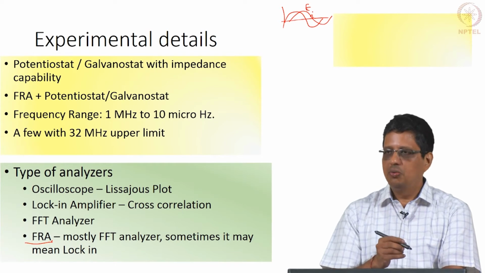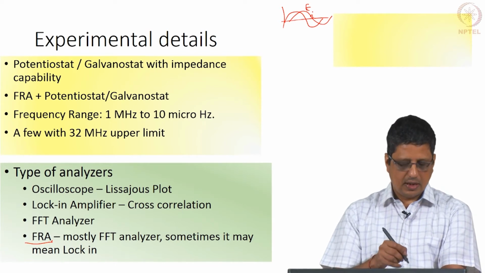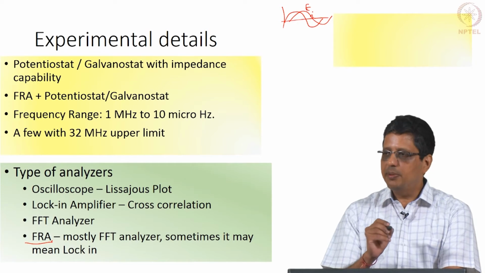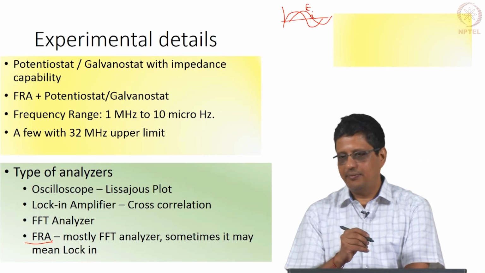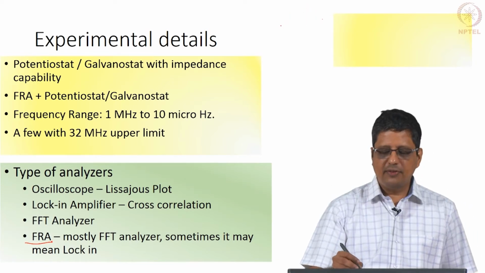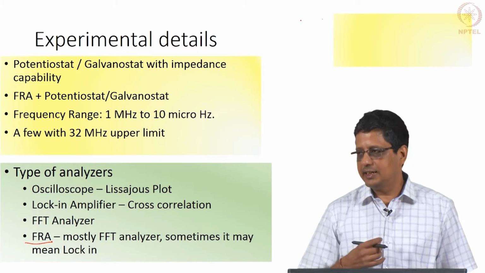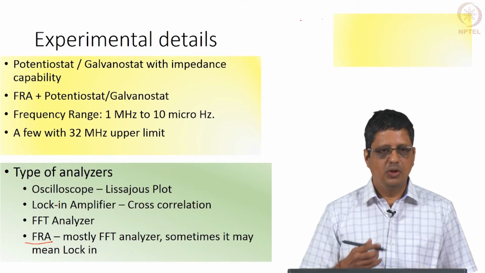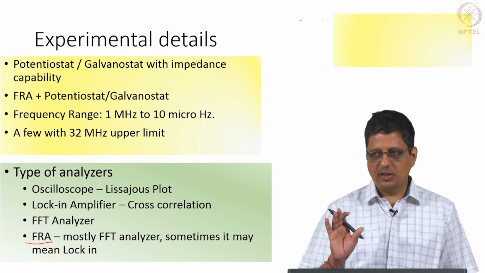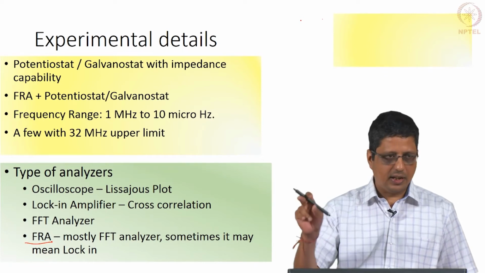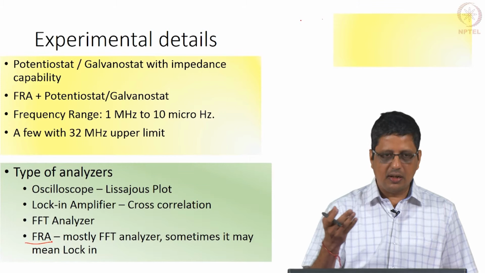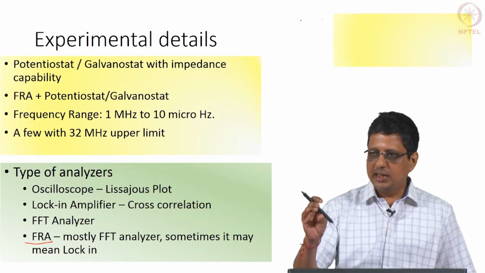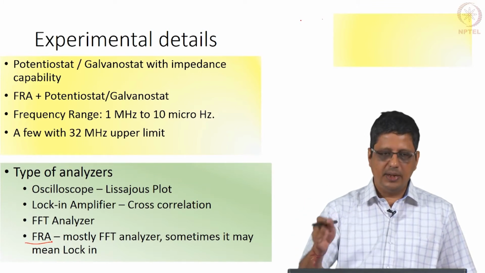If you remember right, one of the vendors, Solartron, uses cross correlation and calls that equipment an FRA, frequency response analyzer. And of course most of the manufacturers will not even tell you how they actually analyze the data and give you this result. You click, you get impedance, that is all they will tell. They will not show you how the current comes. I do not think they even record the current many times; they process it at the chip level and the chip gives you the impedance, which is saved here.